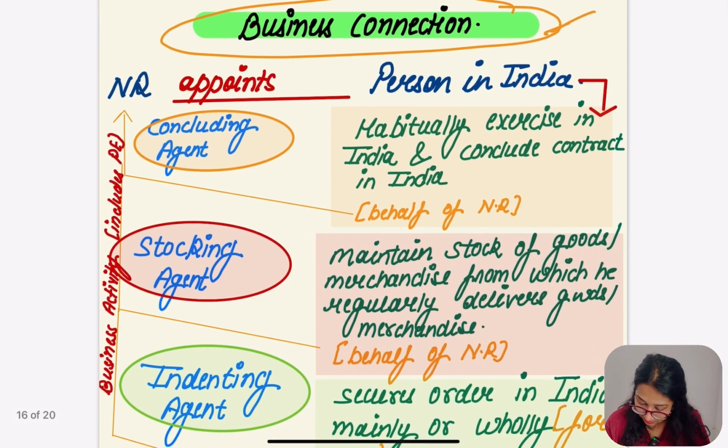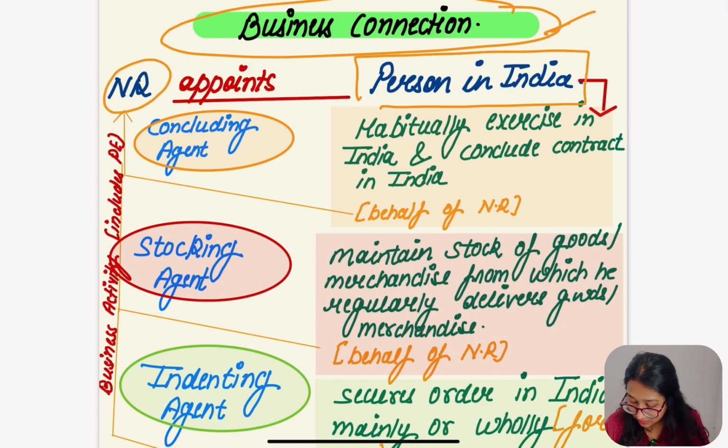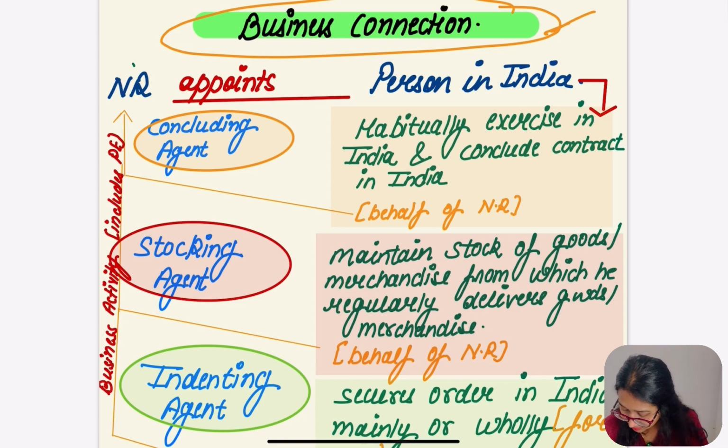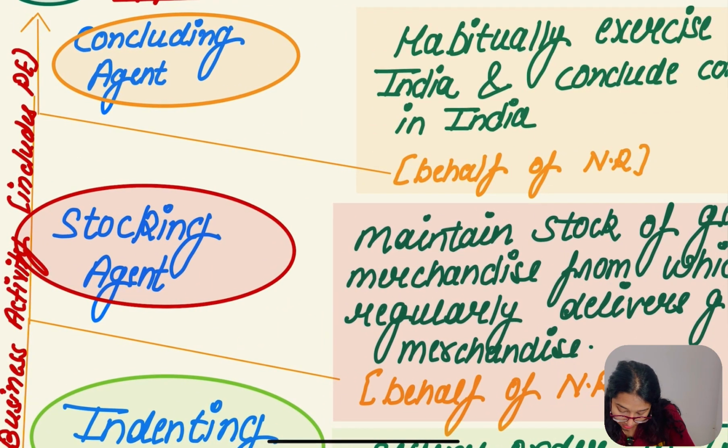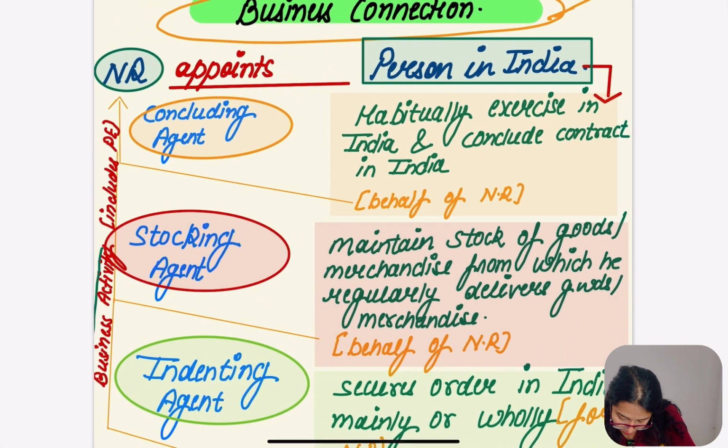NR appoints person in India. Okay, what are they saying? If NR is appointing any person in India, but why is he appointing any person in India? For business activities, to do the business activity. Hope this was clear, up to this was clear.